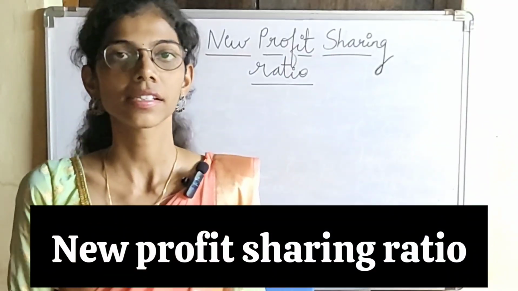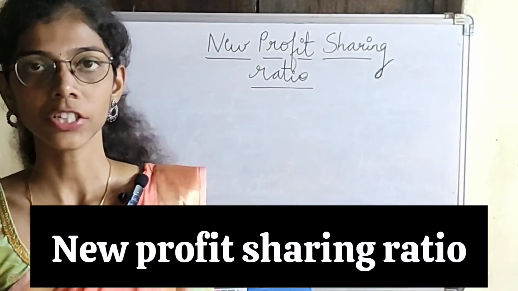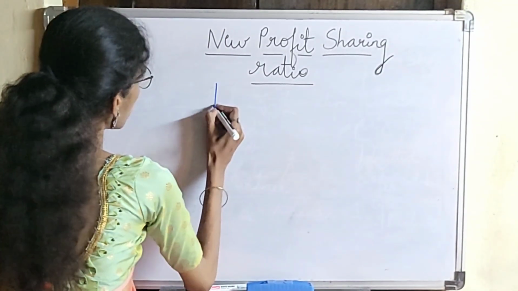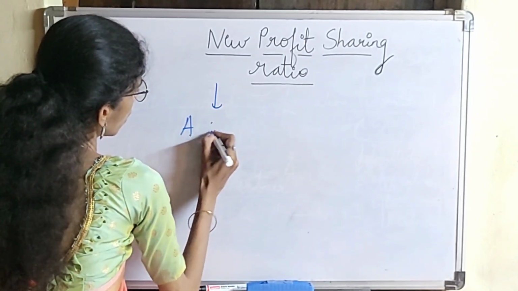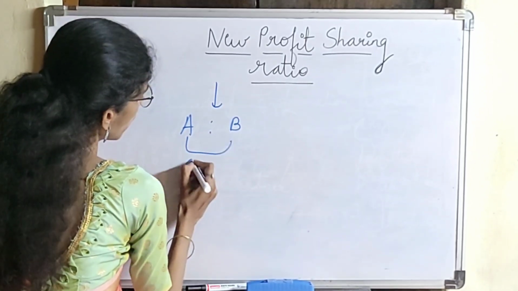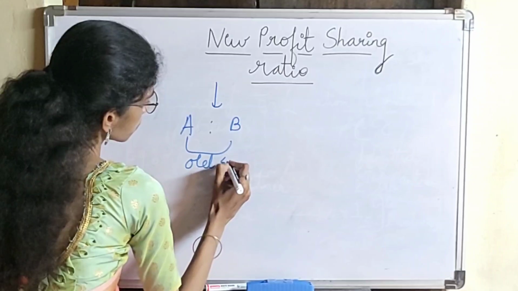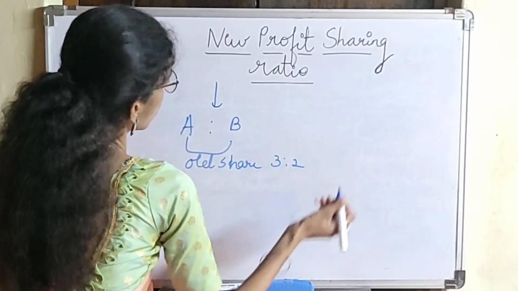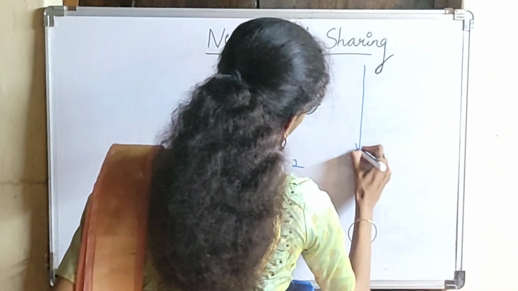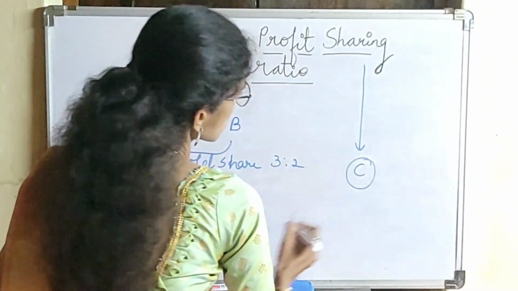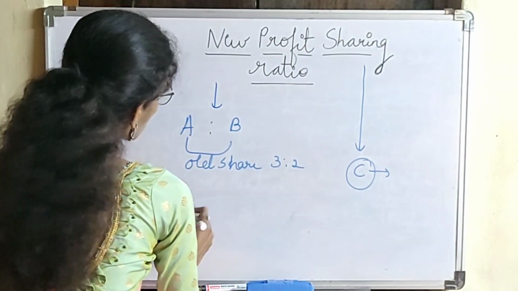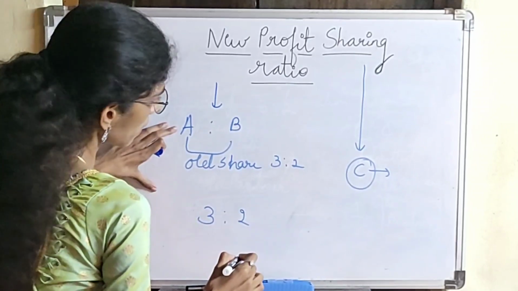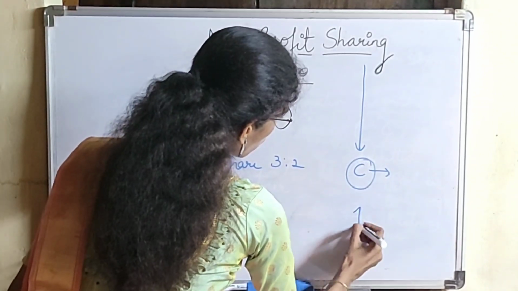Next, let us study the new profit sharing ratio. New profit sharing ratio means, suppose there are two partners A and B. These are known as old partners. They have a share that is 3:2. And all of a sudden a new partner, that is C, enters into the business. So now the shares will be 3:2 for the old partners and C will bring one share.